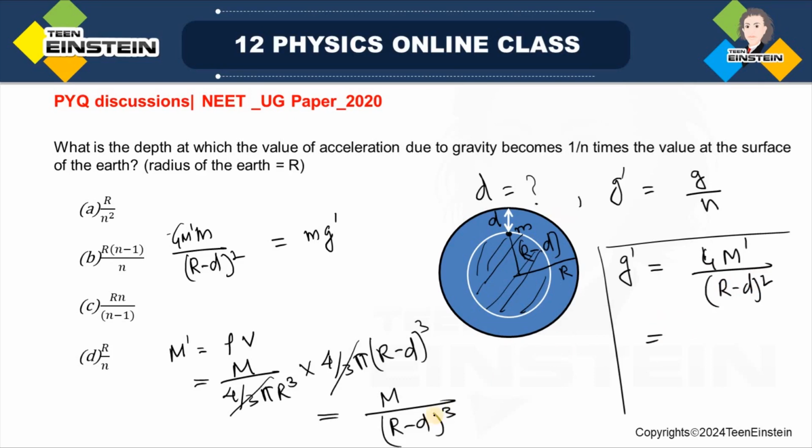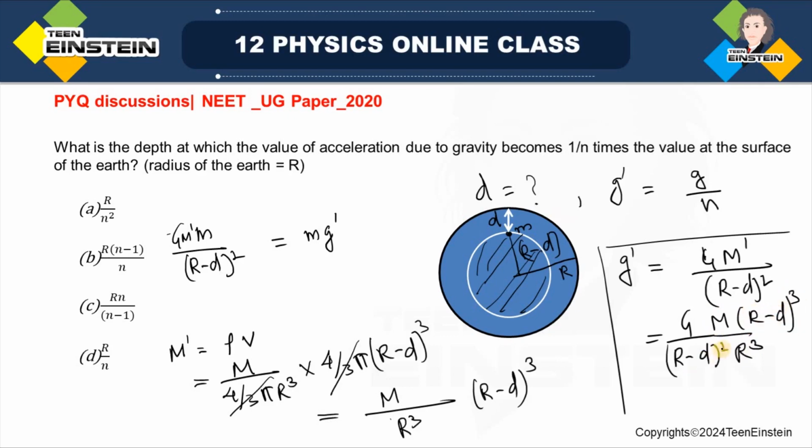Now if we put the value of M prime, I get G by r minus d whole square into M times r minus d whole cube over r cube, so this will cancel one r minus d from both.